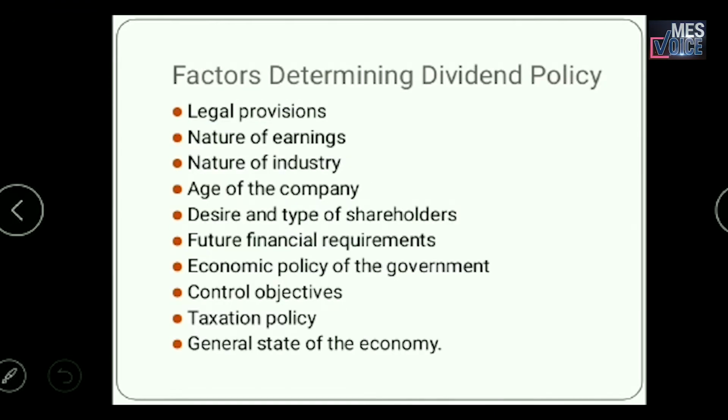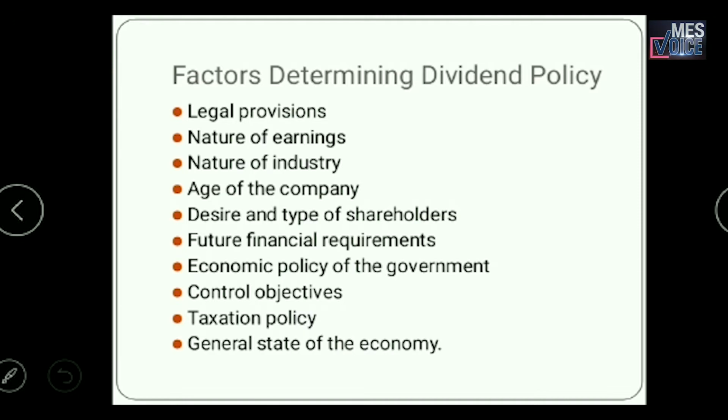And there are certain factors that affect dividend policies, like certain legal provisions. Some provisions will be listed in the articles of association, and some rules will be provided by SEBI regarding dividend distribution. All this should be observed by the company. The nature of earnings: the company's earnings should be regular, then only we can pay a regular or stable rate of dividend. So that should be checked.